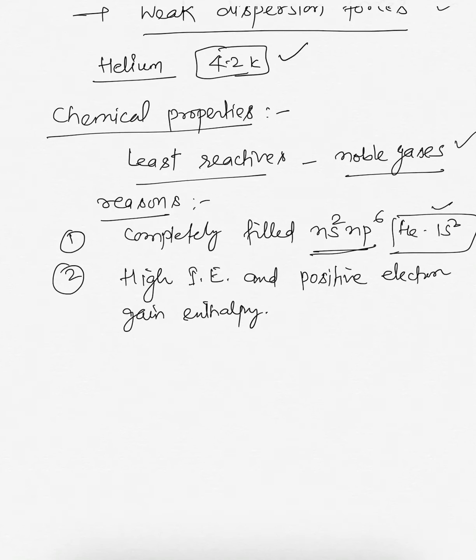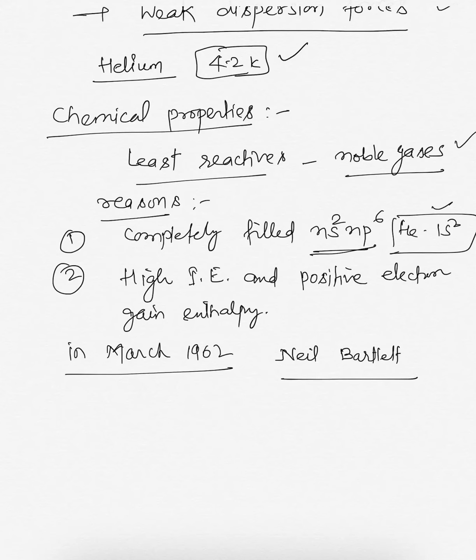But earlier, when they attempted to form different compounds of these gases, they failed to do so. But in March 1962, Neil Bartlett, remember this name, of the University of British Columbia, observed the reaction of a noble gas. He is the first man who observed the reaction of a noble gas.